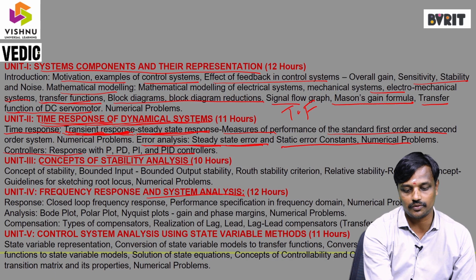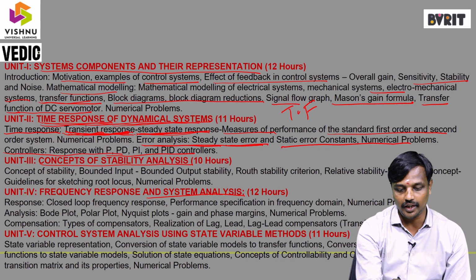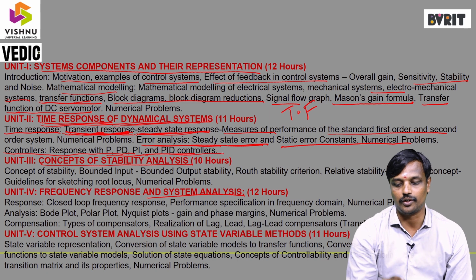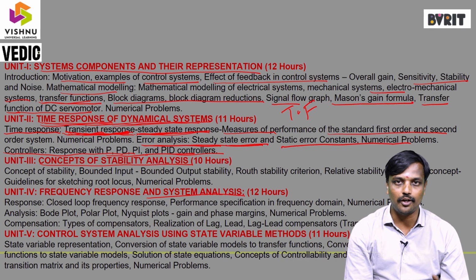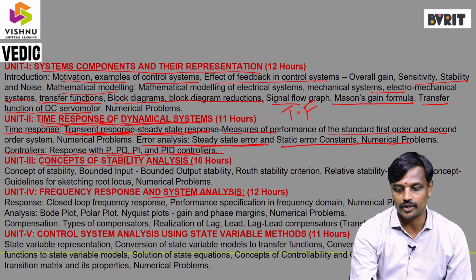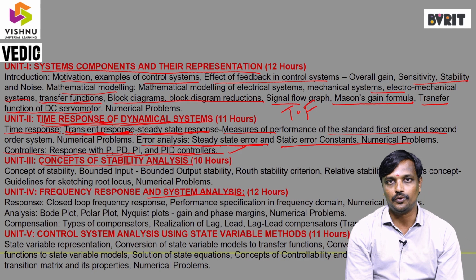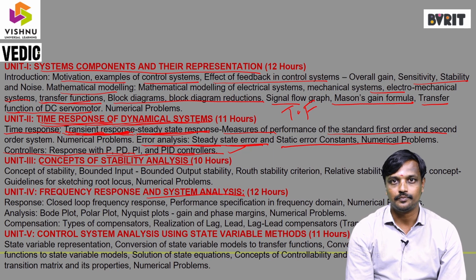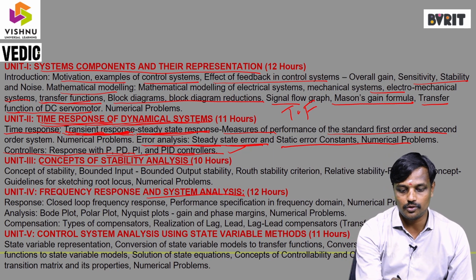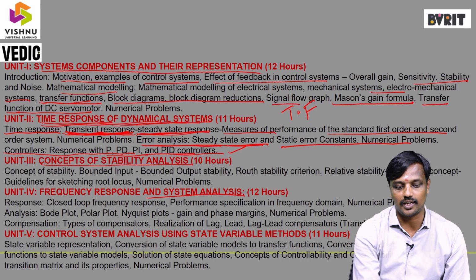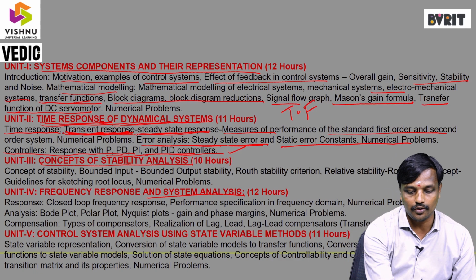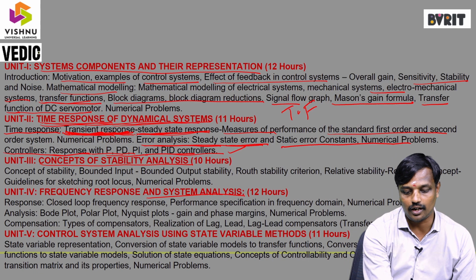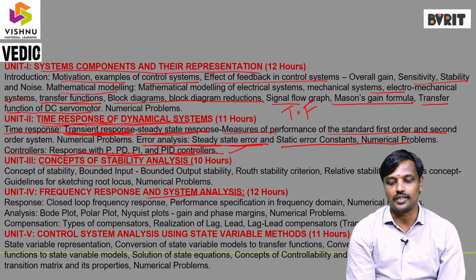Then the last one is the controllers' response of the P, PD, PI and PID controllers. Actually, in any kind of system, if we are not getting the desired output, then we use some controller techniques. These controllers are utilized to reach the maximum or desired output. Suppose the steady state response or transient response is very high, then we use the controllers to reduce the transient response. Not only for the transient response, we also use the controllers for obtaining accurate outputs.